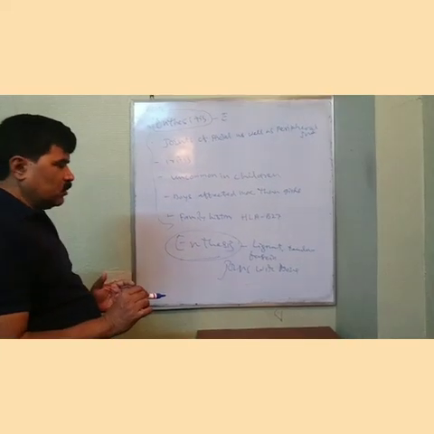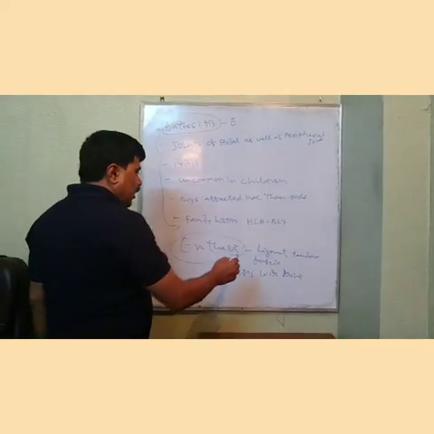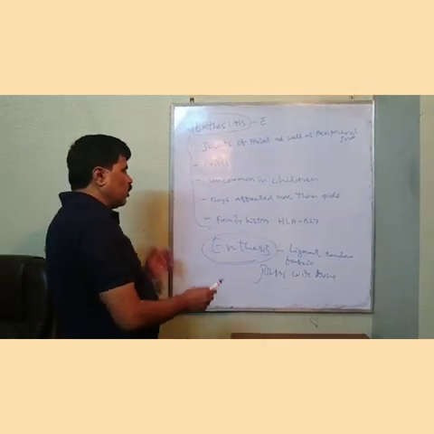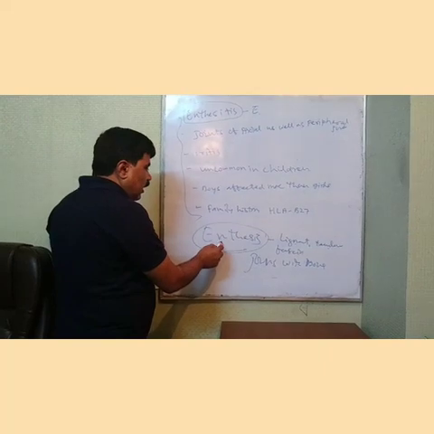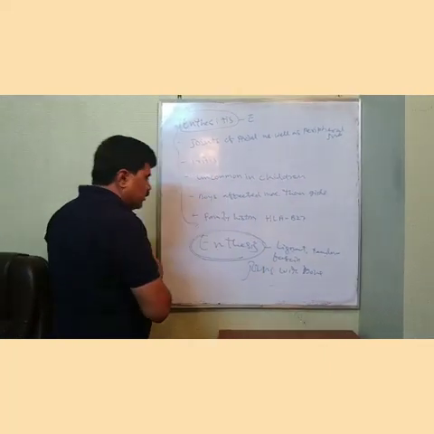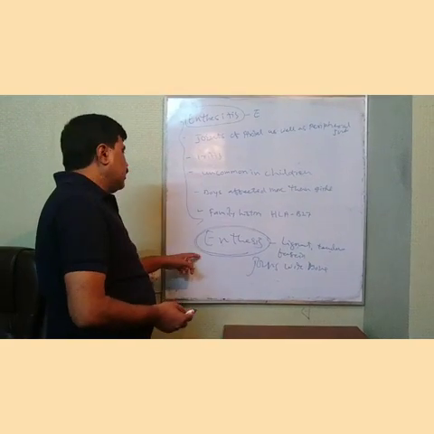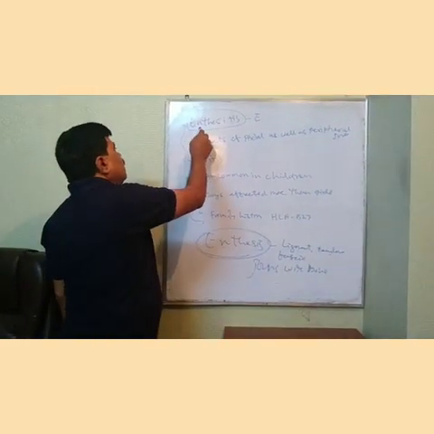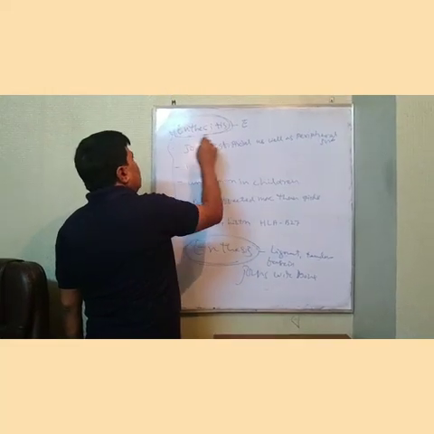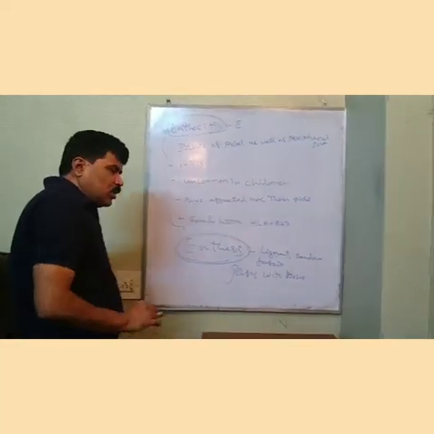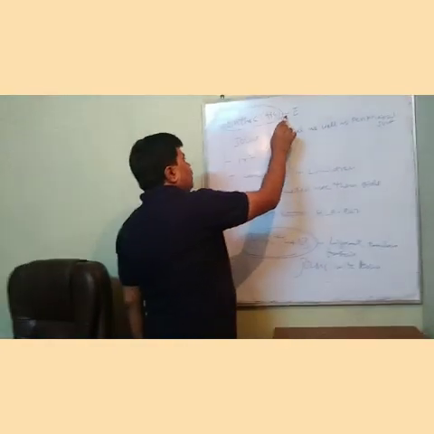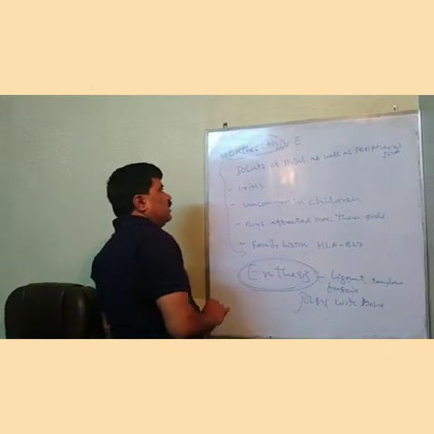The place where the ligament, tendon and fascia join with bone is called enthesis. The inflammation at the enthesis is called enthesitis. So in all these spondyloarthropathies, enthesitis is very common.